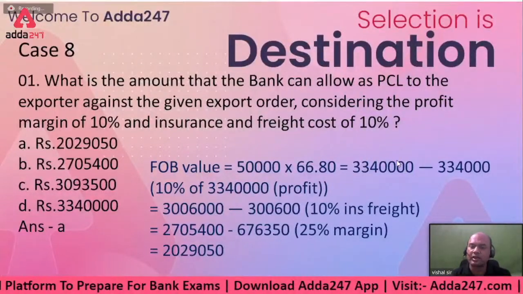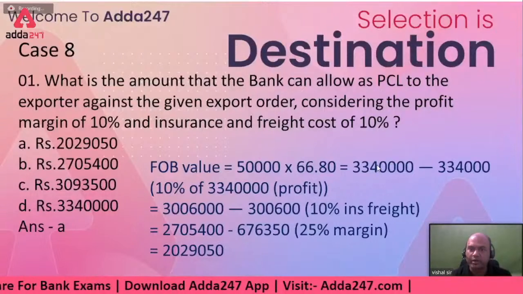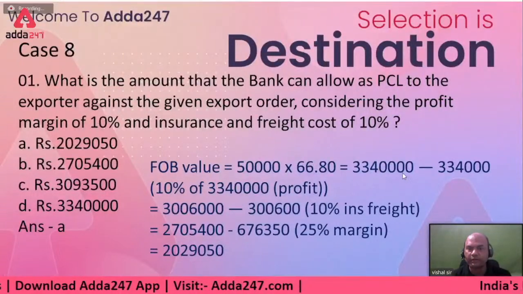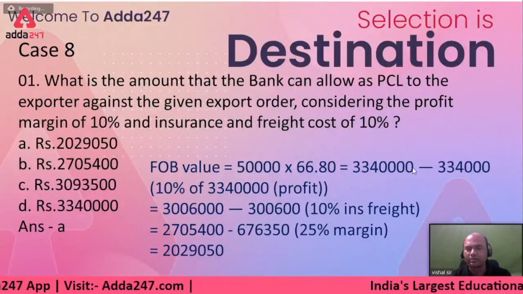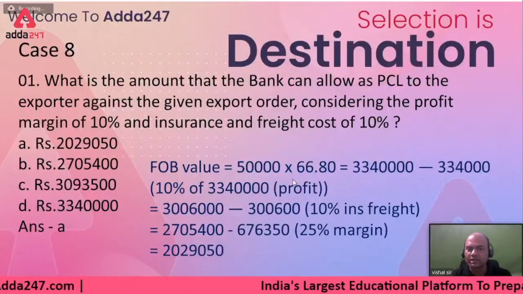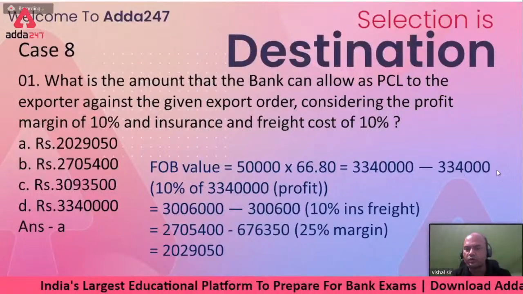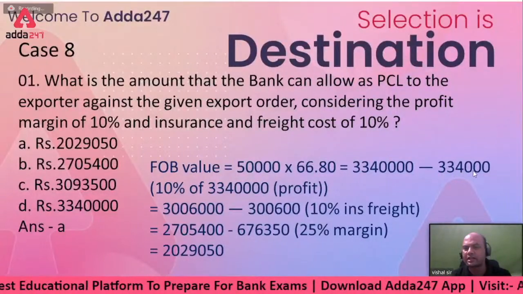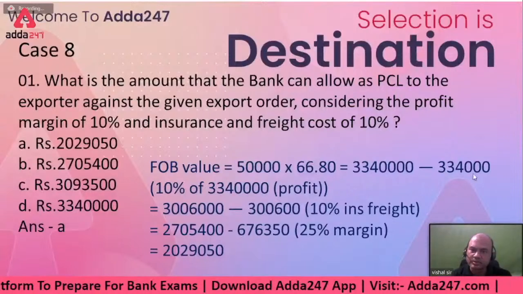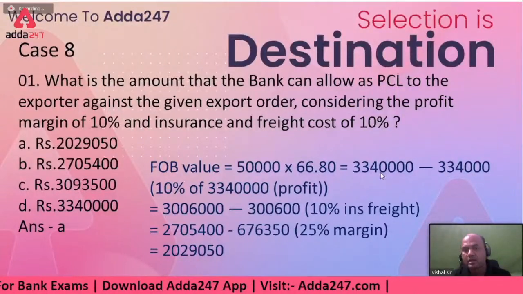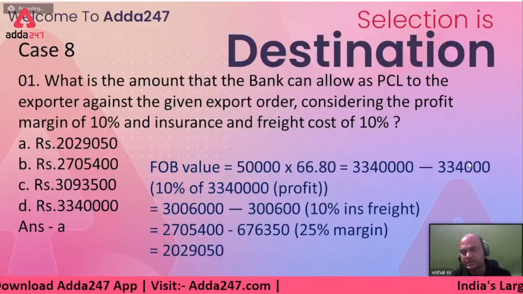Minus, first I'll subtract his profit. What is the profit? Profit given is 10%. So 33,4 whatever, multiplied by 10%. So what is this 10%? It is just remove one zero. So 3,34,000. This much is his profit. So I'll subtract this first. From this CIF value, I'll first subtract this profit.